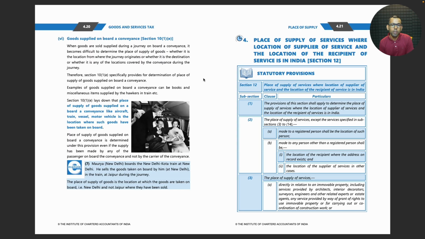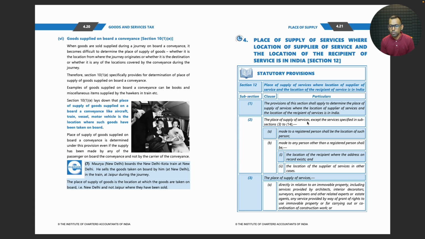Now we have completed the place of supply provisions regarding goods. Now let us talk about place of supply provisions regarding services. Place of supply of services, section 12, subsection 1. The provisions of this section shall apply to determine the place of supply of services where the location of supplier of services and the location of recipient of services is in India.